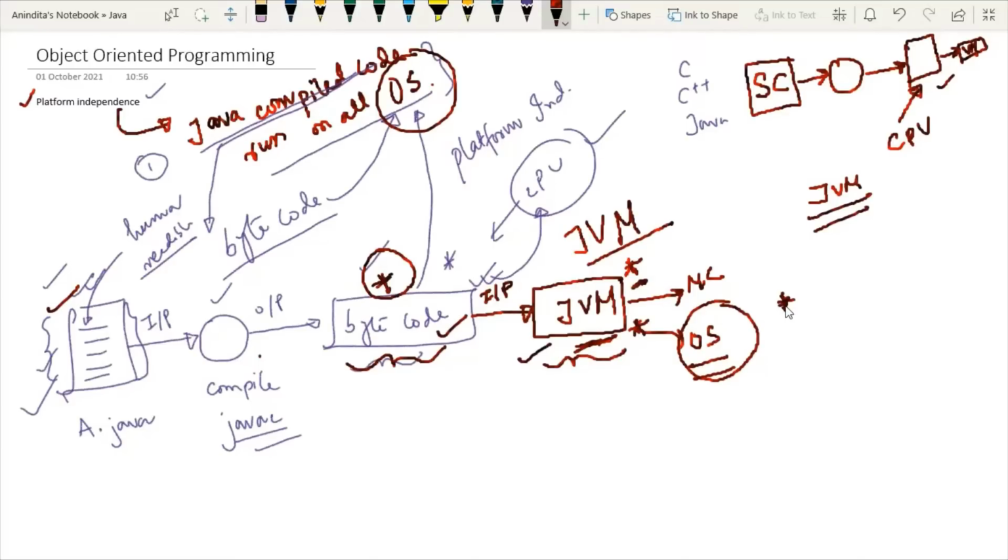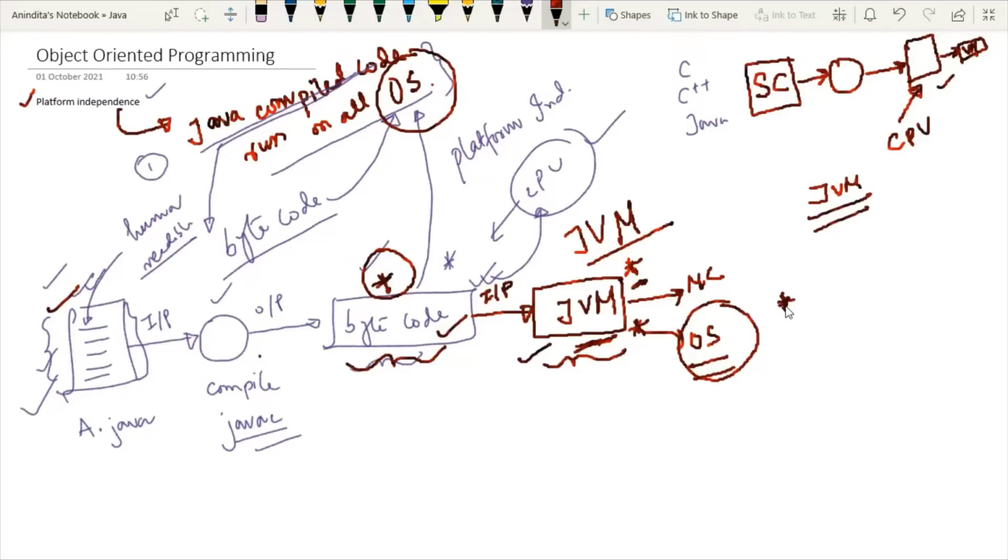Now I will tell you the reason why, despite the operating system dependency of the Java Virtual Machine, Java is known as platform independent. To understand this concept, we have to understand the detailed compilation process of Java source code.